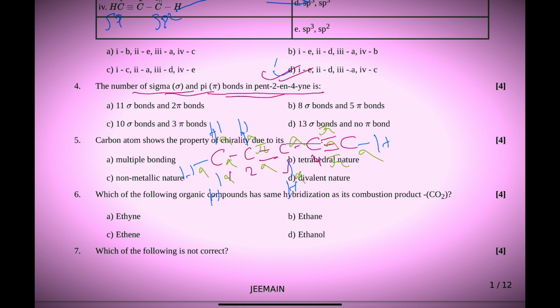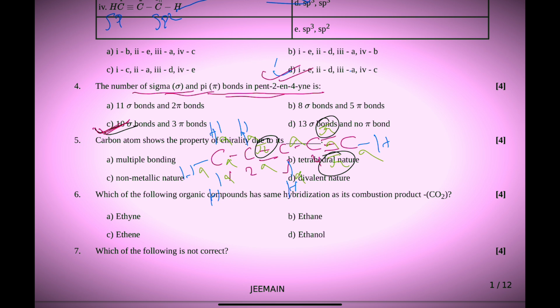So how many pi bonds? You can see the pi bonds present: one pi bond here, one pi bond, 2, 3 pi bonds. So check it, 3 pi bonds are only in option C. No need to count another, so directly you can say C.